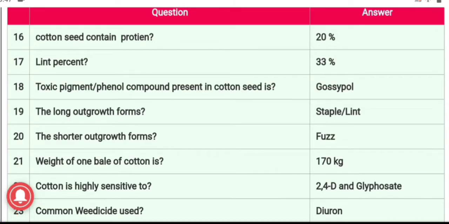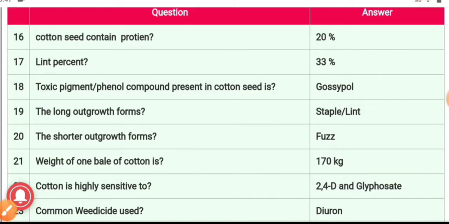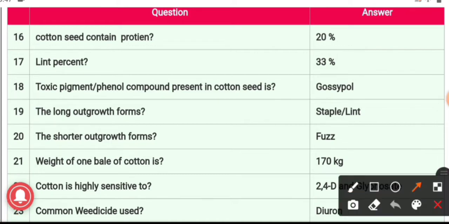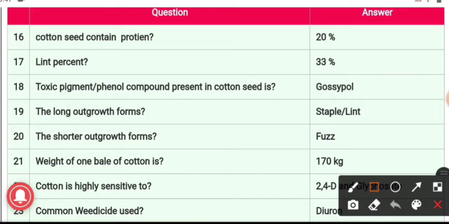The answer is 20% of protein is present in cotton seed, and the lint percentage is 33%. 18th question, the toxic pigment or phenol compound which is present in cotton seed, and the answer is gossypol. Gossypol is a toxic pigment which is present in cotton seed.